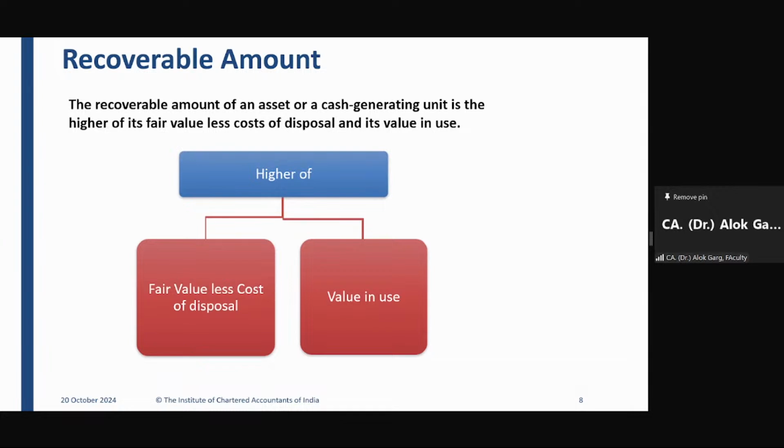I want to give you one trick, right? Accountancy is very simple, I would say. Have you learned active voice and passive voice in your grammar in your school days? Yes. Ram is eating a mango and mango is eaten by Ram, right? You just need to apply that concept. Impairment of asset: asset is impaired.